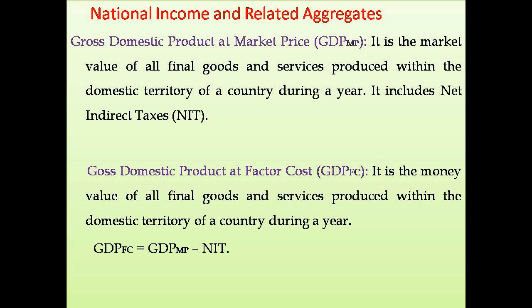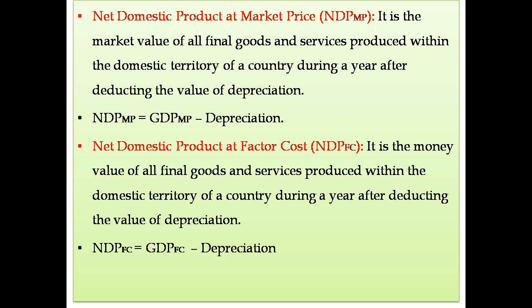So if you want to calculate GDP-FC from GDP-MP, you need to subtract NIT. I told you always, from MP value, if you want to get FC value, subtract NIT. So what is gross domestic product at factor cost? It is the money value of all final goods and services produced within the domestic territory of a country. And GDP-FC we can calculate by subtracting NIT from GDP-MP. NIT means net indirect taxes.